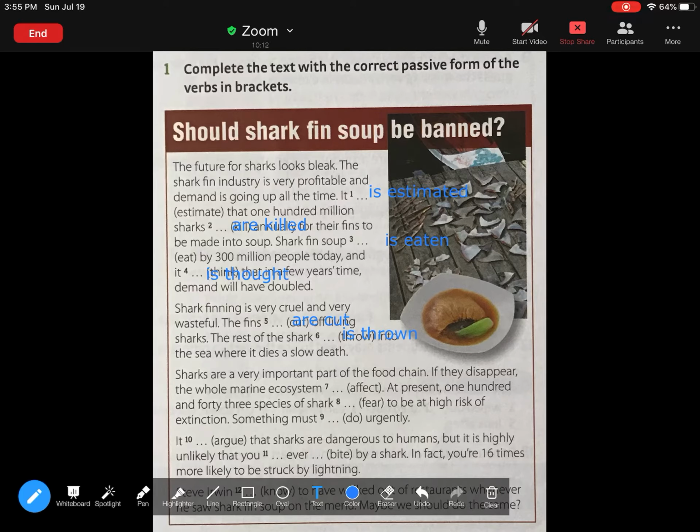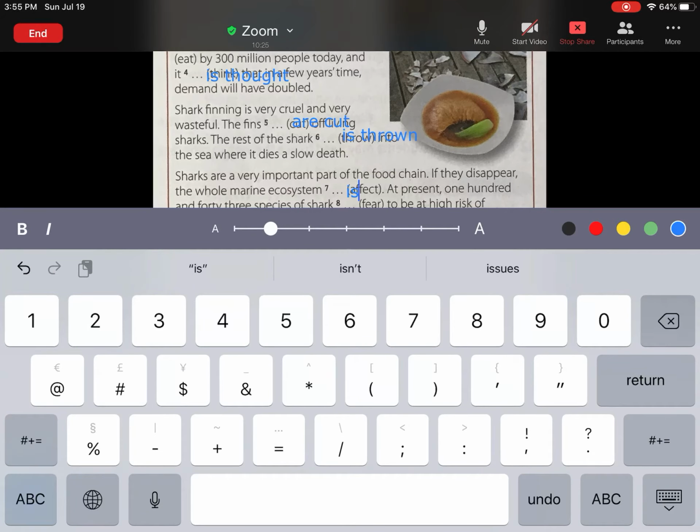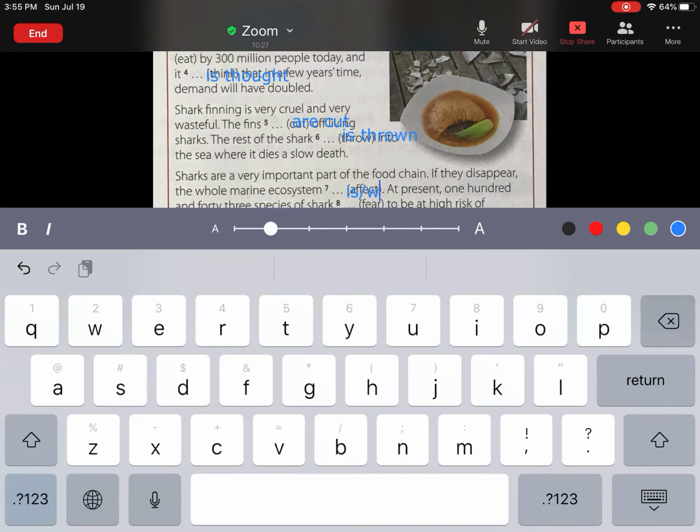Okay, sharks are a very important part of the food chain. If they disappear, the whole marine ecosystem. Okay, in here we can use is, or also we can have a future. Okay, let me write it this way. Ecosystem is affected or will be affected.